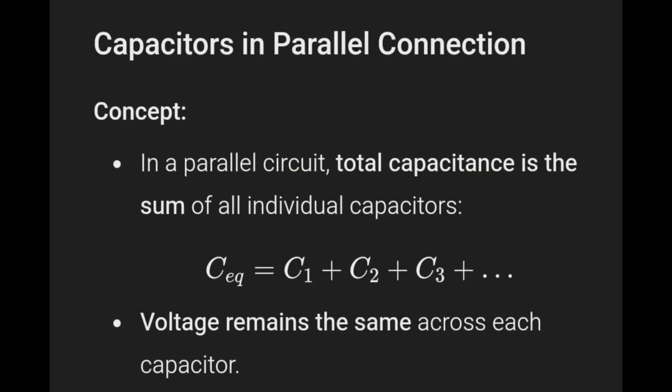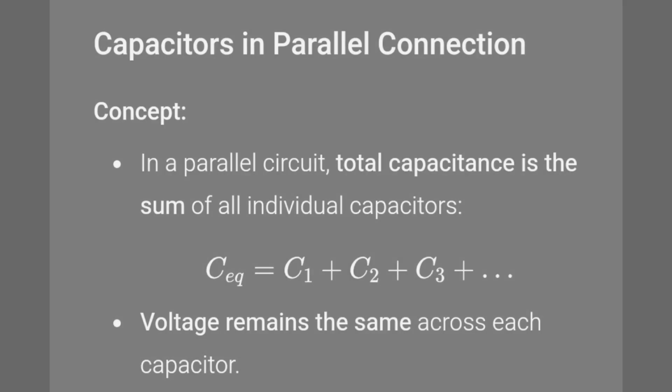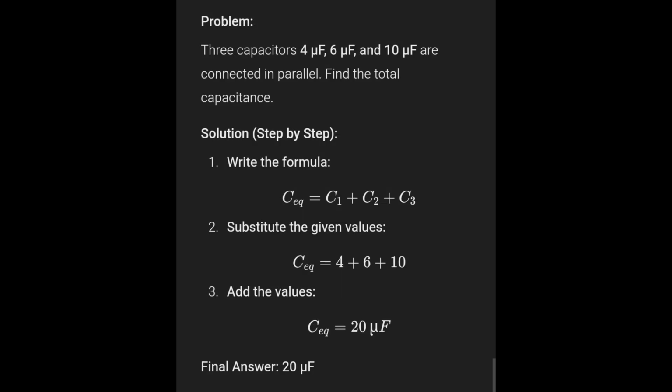And capacitors in parallel connection. In a parallel circuit, total capacitance is the sum of all individual capacitors: Ceq equals C1 plus C2 plus C3 and so on. Voltage remains the same across each capacitor. And the first example: three capacitors, 4 microfarad, 6 microfarad, and 10 microfarad, are connected in parallel.